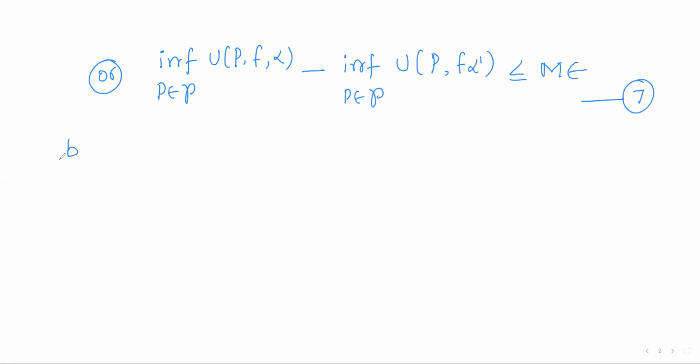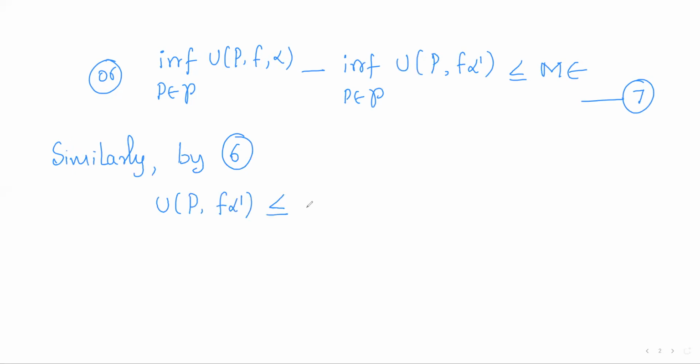Now by 6, do the same thing with equation 6. Similarly, by 6, we have U(P, f, alpha dash) is less than or equal to U(P, f, alpha) plus M epsilon.